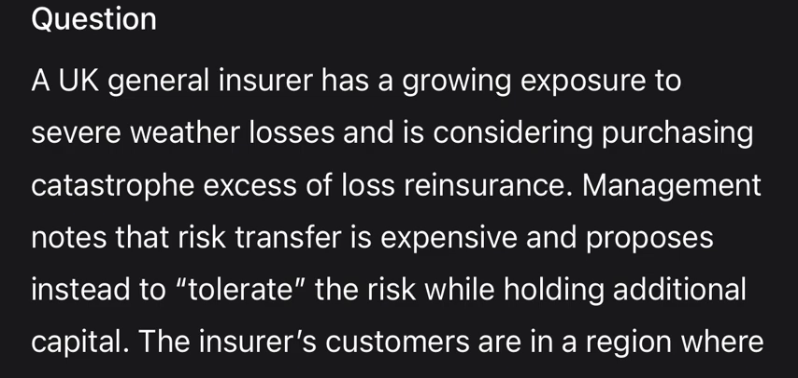5. The monitoring feedback loop. Use the actuarial control cycle to explain that the decision isn't final. You must monitor climate trends and reinsurance market pricing. If weather losses increase, the tolerate strategy must be re-evaluated. Section 3. High distinction model answer.